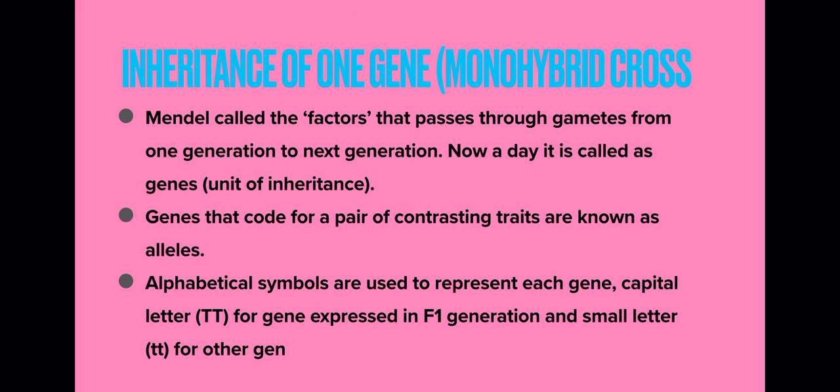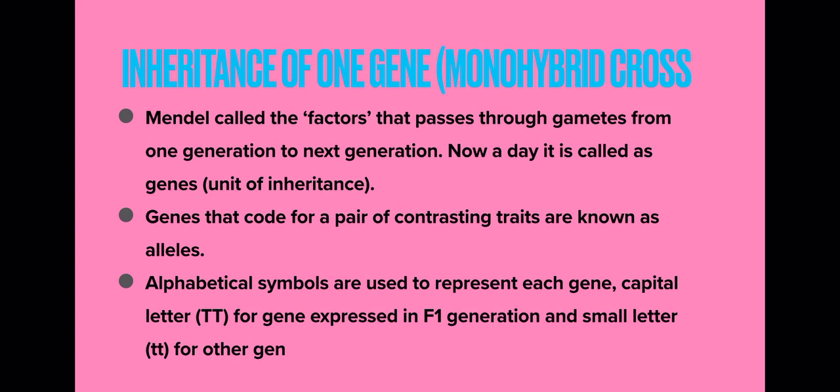Mendel called them factors that pass through gametes from one generation to the next. After Johannsen coined the term gene, nowadays we use the term genes, which are the units of inheritance. This you know very well.